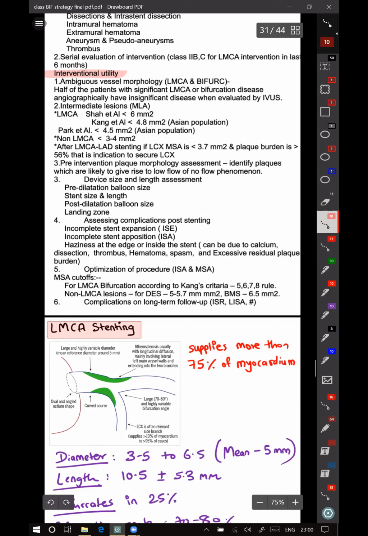After you have finished the stenting, you can even assess complications, whether there is any incomplete stent expansion, incomplete stent apposition anywhere. If on angiography you find haziness, you can find out the cause for haziness. Even when we work in the cath lab, even in single stent stenting, many times we find haziness at the proximal or distal end of the stents, and we start the patient on a thrombolytic and leave it. But you can do IVUS and look for the cause of it and correct it, so that you avoid any short-term or long-term complications of it.